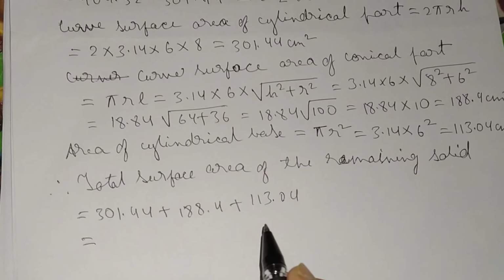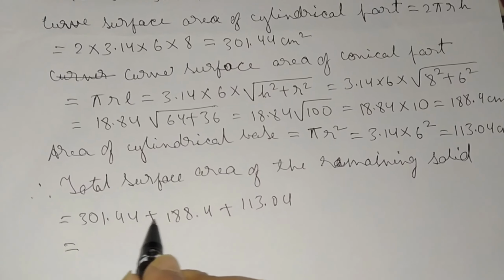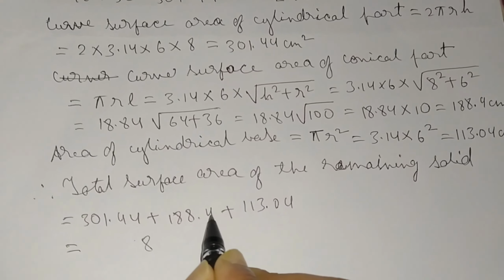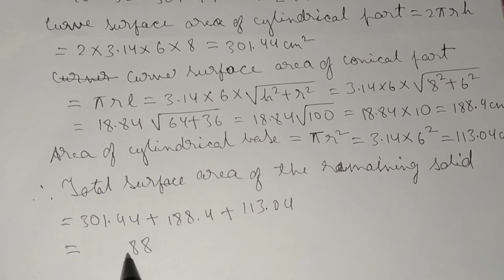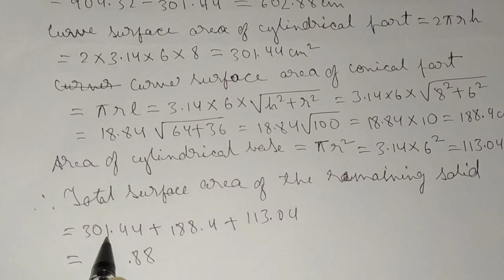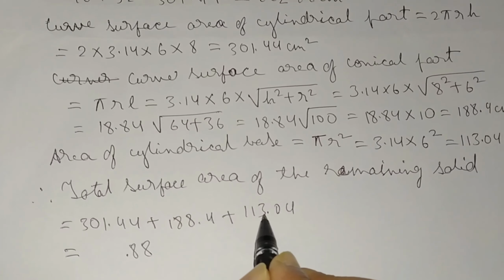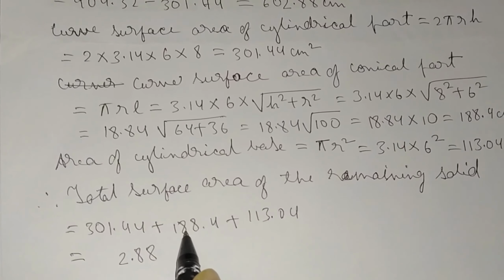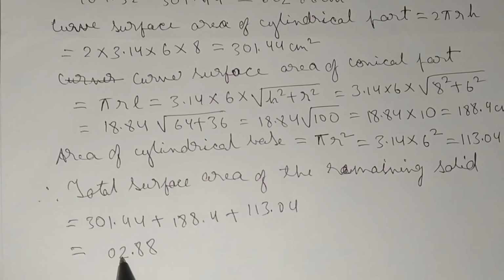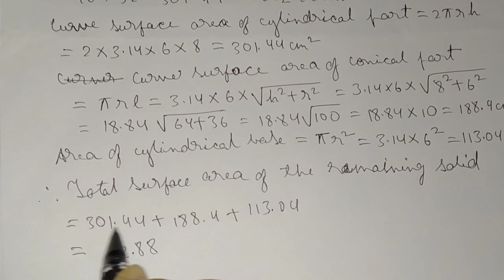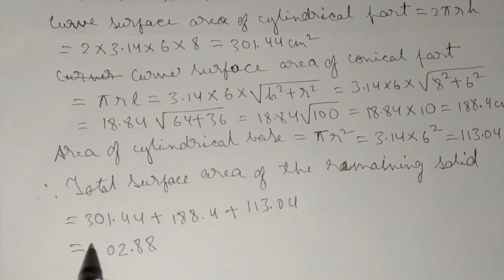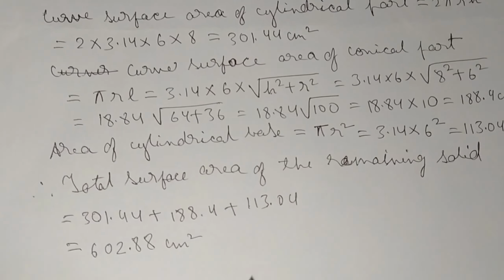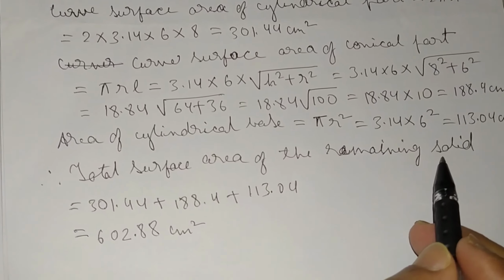So this is equal to: adding, 4 plus 4 is 8, 8 plus 0 is 8, decimal point, 1 plus 8 is 9, 9 plus 3 is 12, 2 carry over 1, 0 plus 1 is 1, 1 plus 8 is 9, 9 plus 1 is 10, carry over 1, 3 plus 1 is 4, plus 1 is 5. So 602.88 centimeter square. Yes, total surface area of the remaining solid.